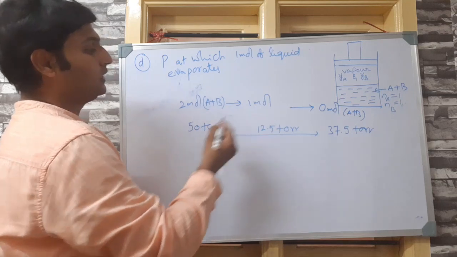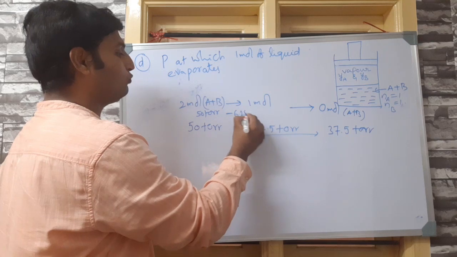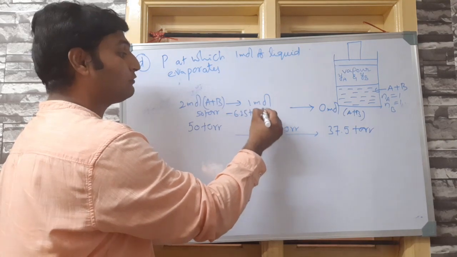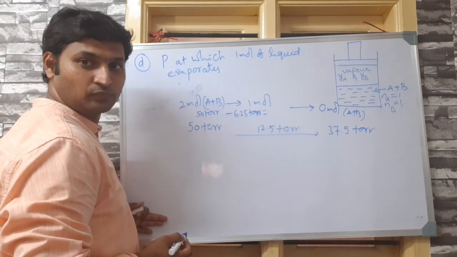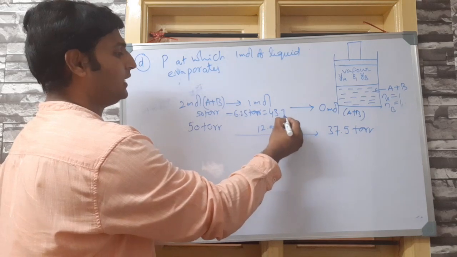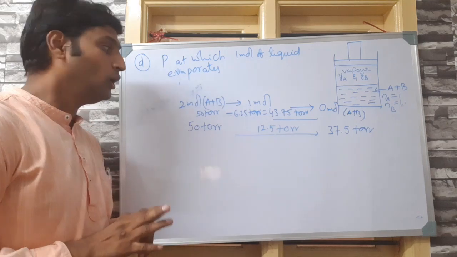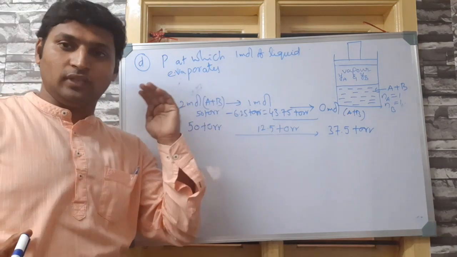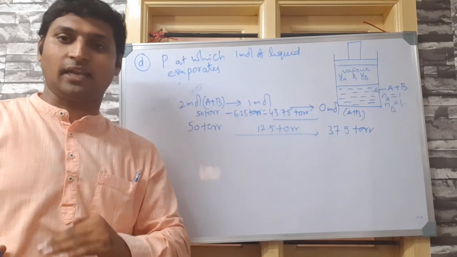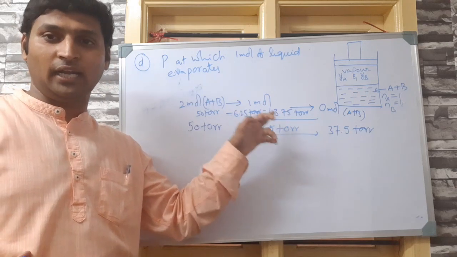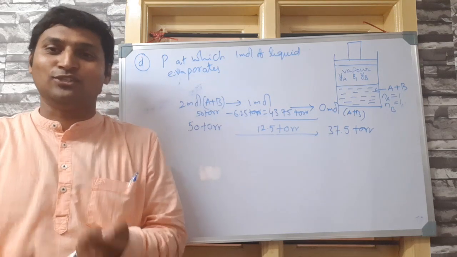6.25. Now, from 50 torr, 6.25 torr has to be reduced in order for 1 mole to evaporate. So, 50 minus 6.25 comes out to be 43.75 torr if I am not wrong. Is that clear? So, your question D, the pressure at which 1 mole of liquid exactly evaporates and 1 mole of liquid remains in liquid phase would be 43.75 torr.